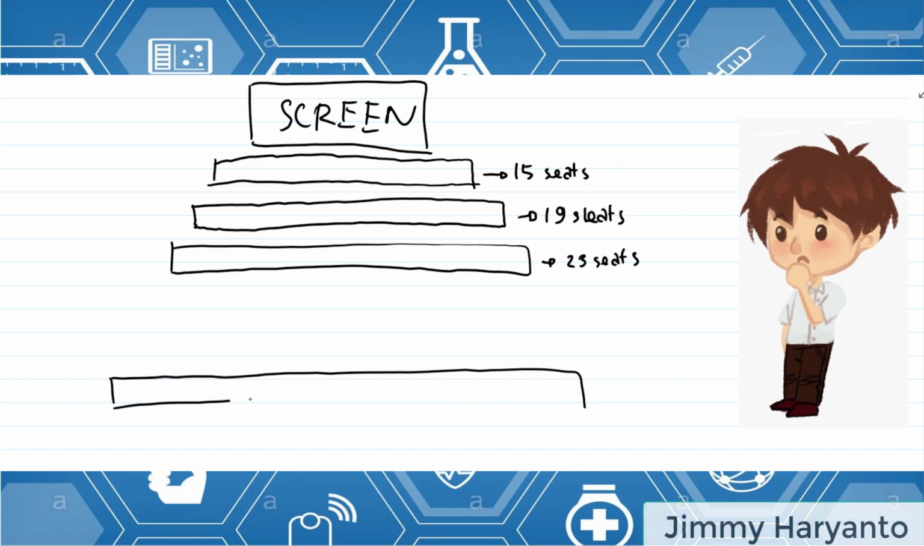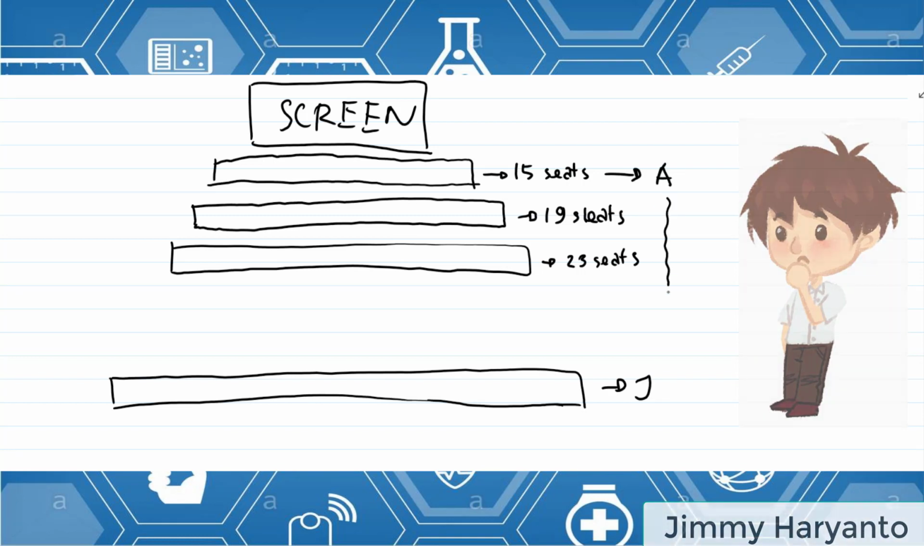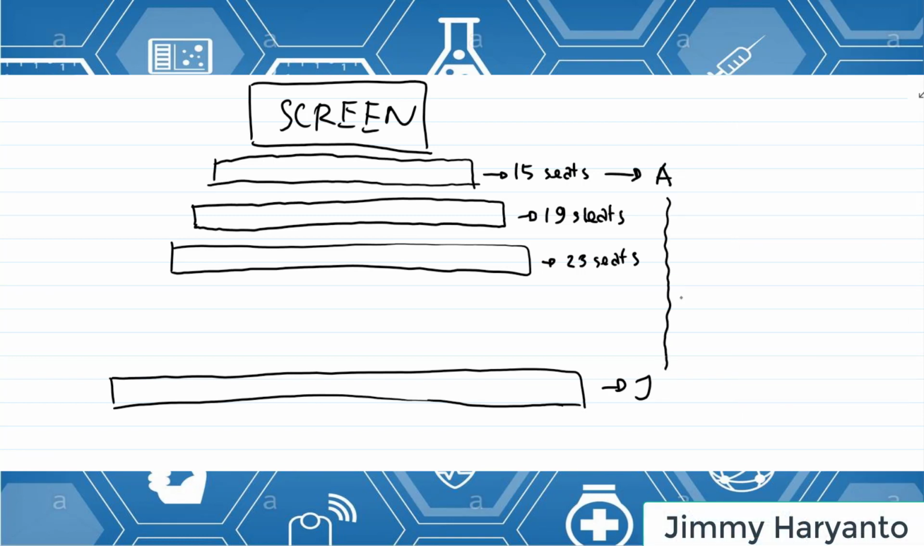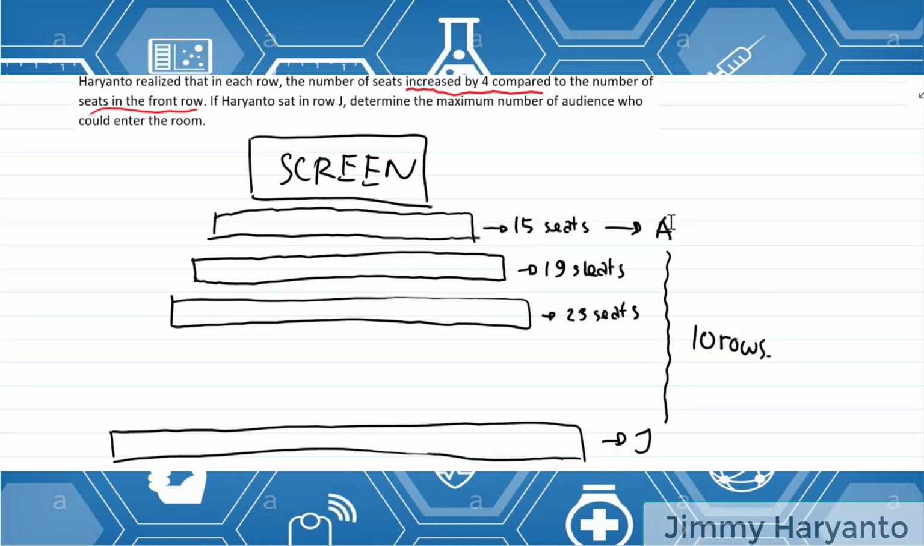Haryanto's seat row is on J. Okay, we know that in a theater the first is A and then it will increase until J. So how many rows are there? A, B, C, D, E, F, G, H, I, J. 10. Yeah, so we have 10 rows.